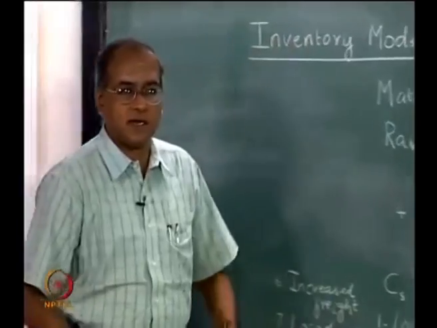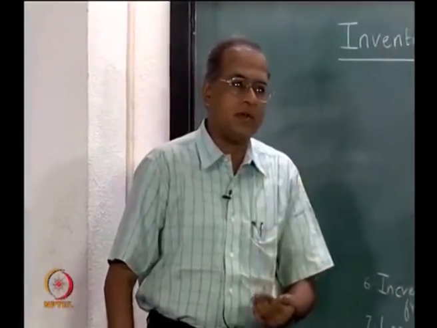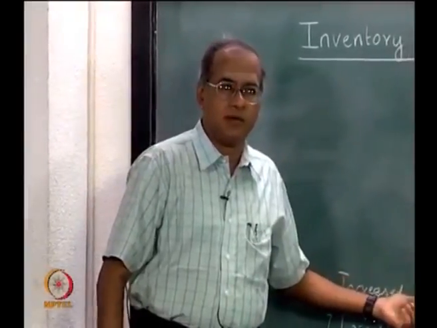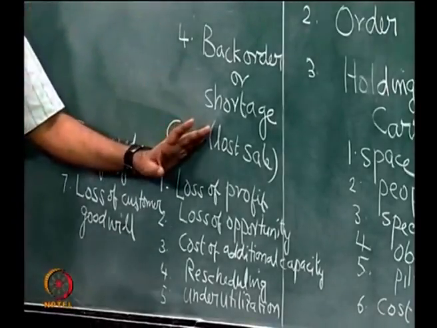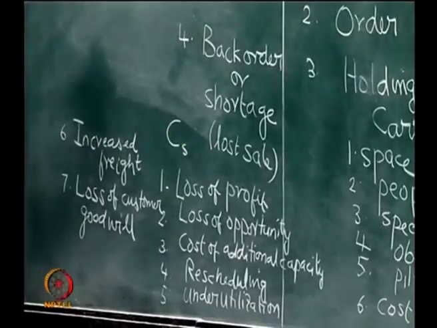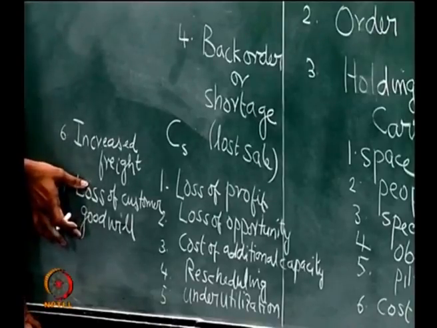So, organizations are very concerned about the loss of goodwill that could happen because of delays and because of material not being available. So, the cost associated with losing customer goodwill is an integral part of CS. The only difficulty there is, it is extremely hard to give a numerical value to this.